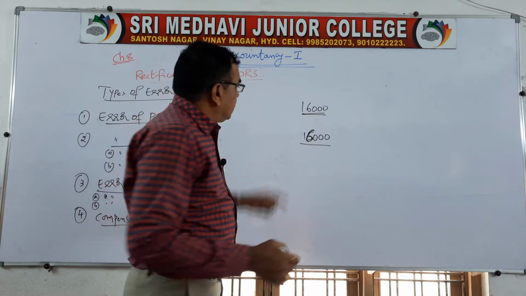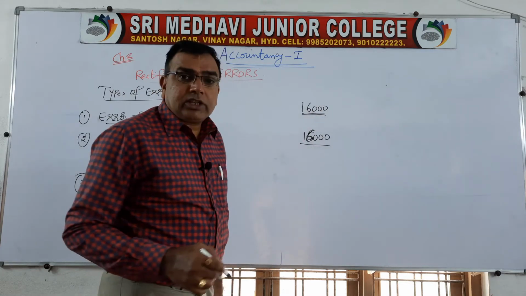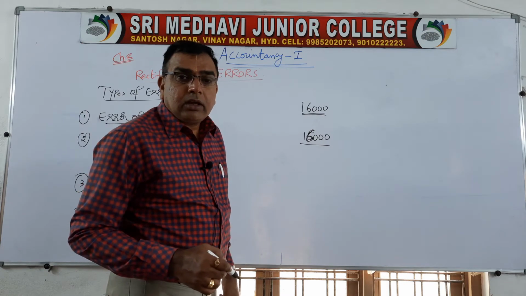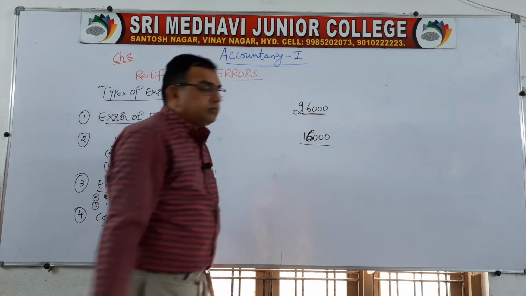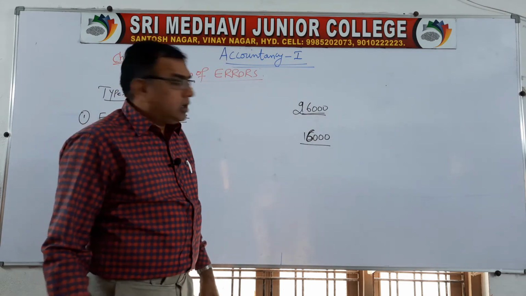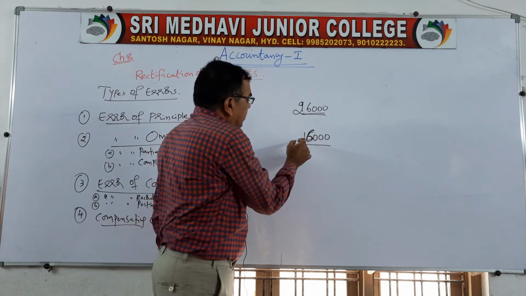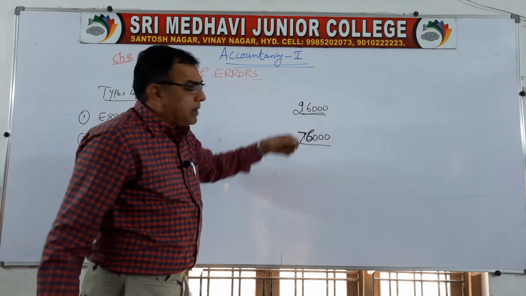We have got that habit. Or we have to write 26,000 but we have written only 16,000. Clear? So how do you correct in your notes? You will make 1 as 2, two or three times there only you will make it. Suppose this was to be written 76,000. One is there, so you will make it 7. This is the common practice for every student.